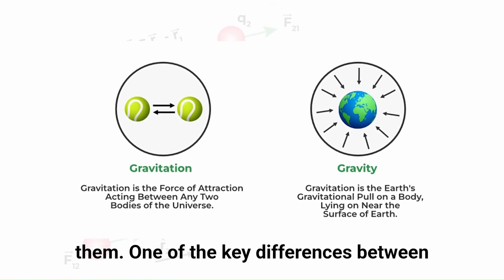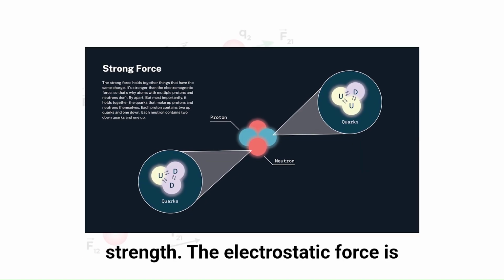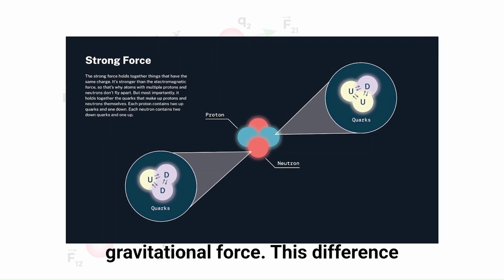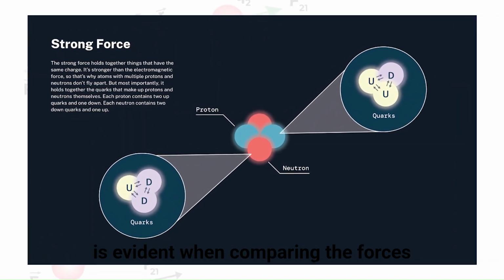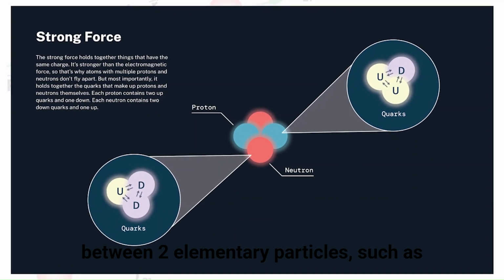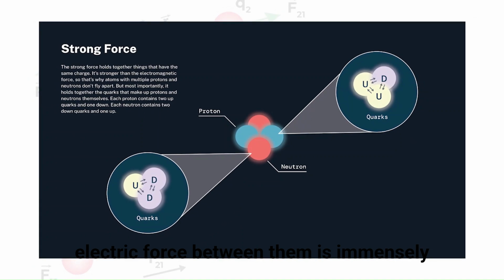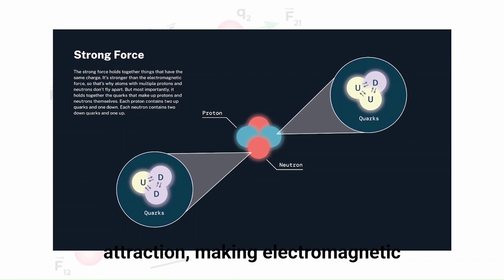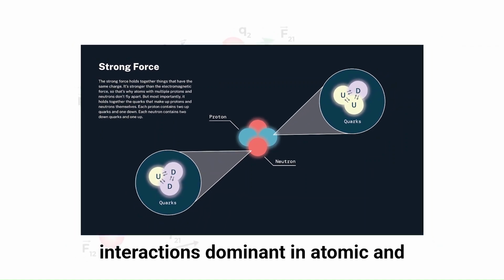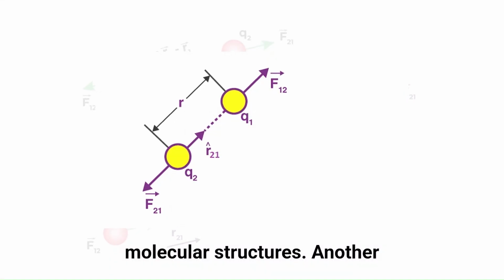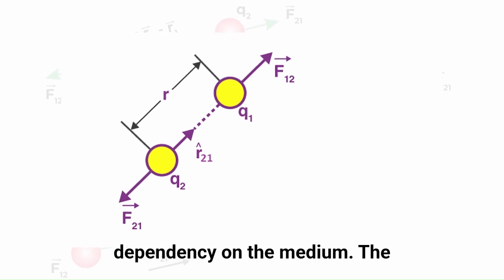One of the key differences between these two forces is their relative strength. The electrostatic force is significantly stronger than the gravitational force. This difference is evident when comparing the forces between two elementary particles, such as protons or electrons. The electric force between them is immensely greater than the gravitational attraction, making electromagnetic interactions dominant in atomic and molecular structures.